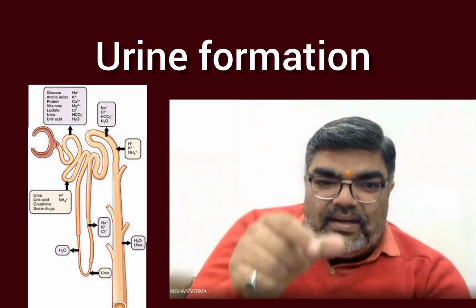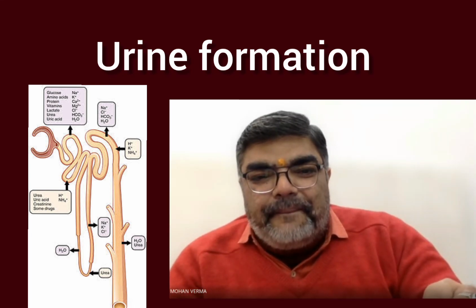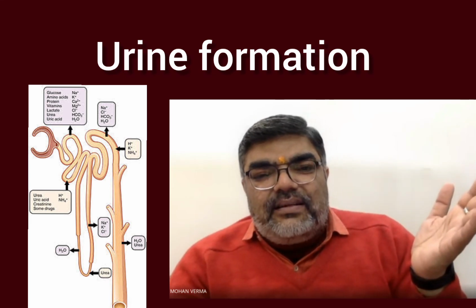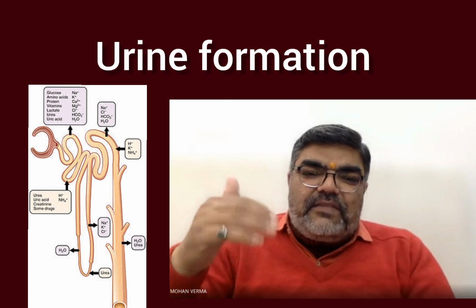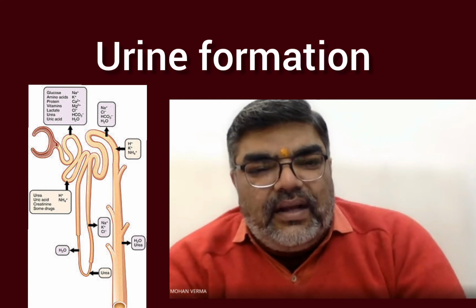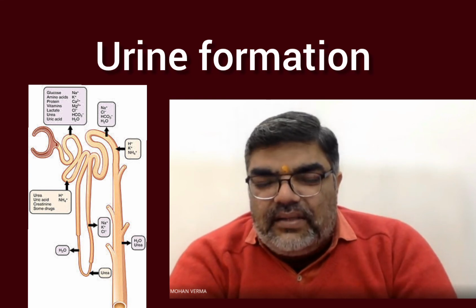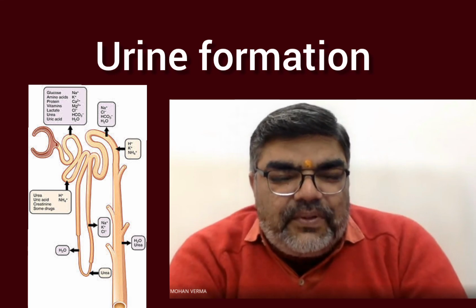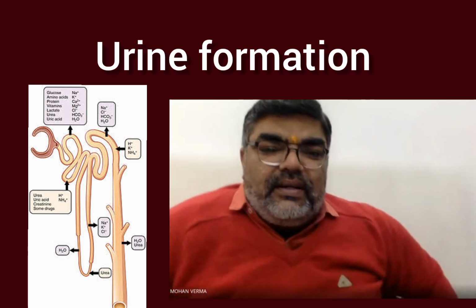In the descending limb, water is moving out, so that is concentrated urine. Now in the ascending limb, water can move, but it is impermeable for salt. So now the filtrate is dilute, or hypotonic.